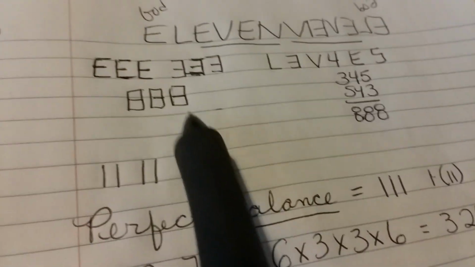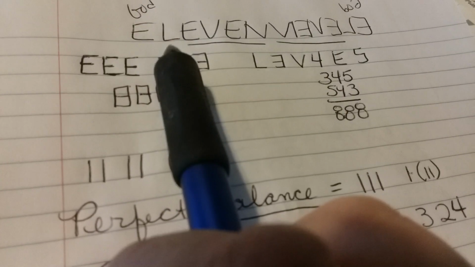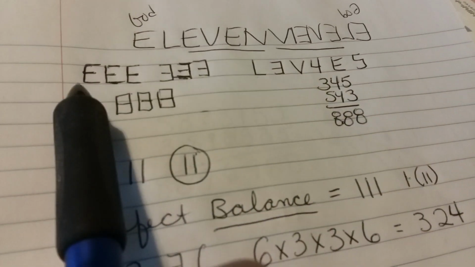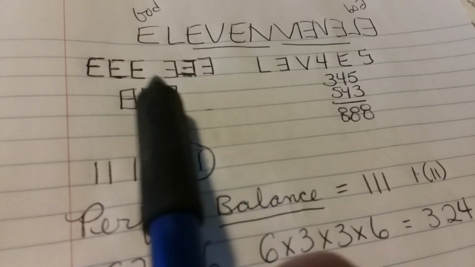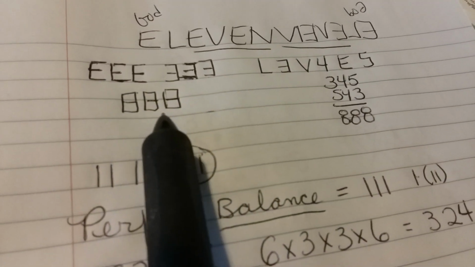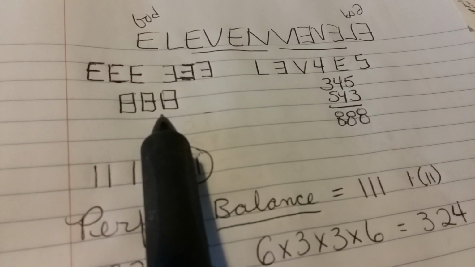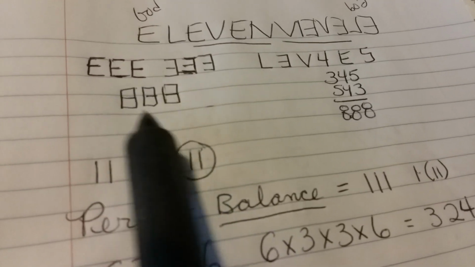And if you look at the vowels in the word 11, you got E-E-E. If you put its reflection over here and then slide the reflection over this, you're going to get 888, which has to do with the fullness of times and all time coming together.